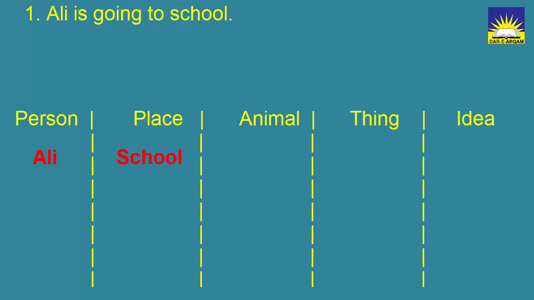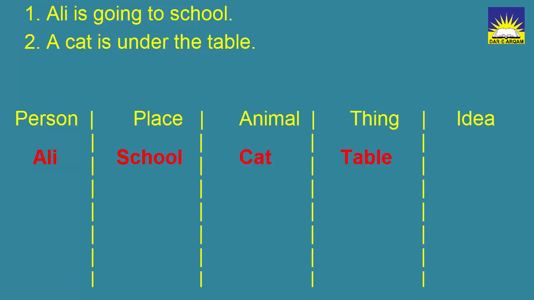The second example, a cat is under the table. Look at the sentence. Find out another name of a person, place, thing, animal, or an idea. Cat and table. Both are nouns. Yes, you're right. Look at the third example.